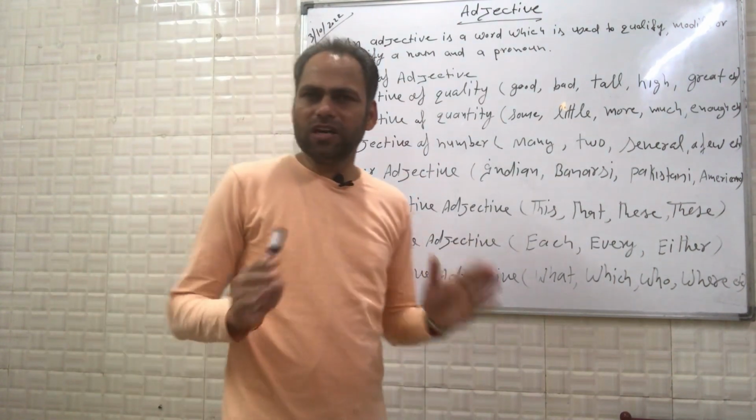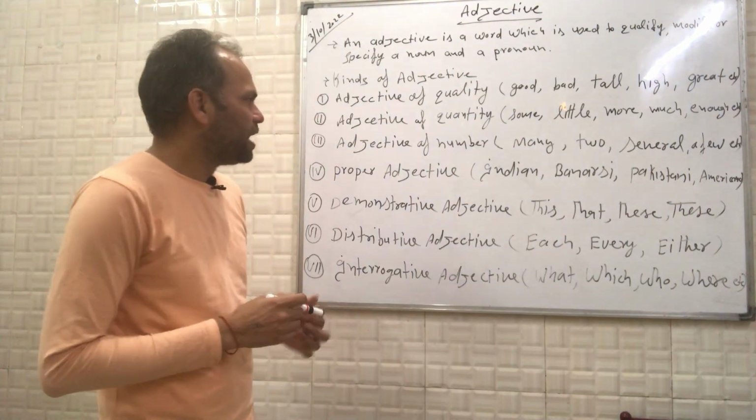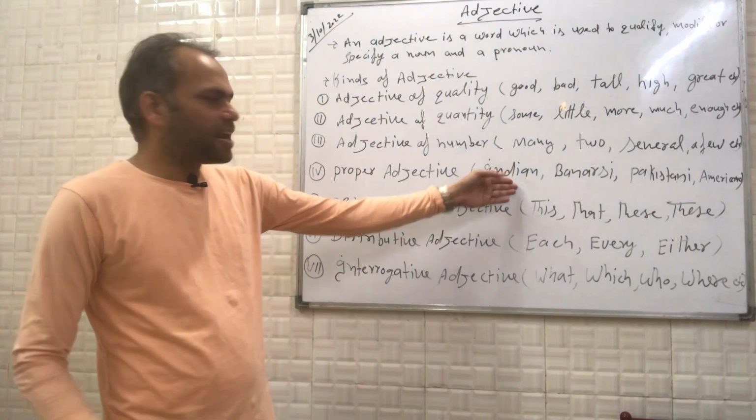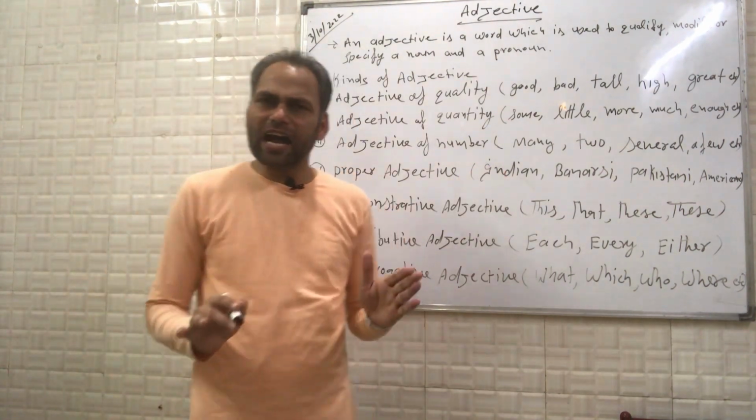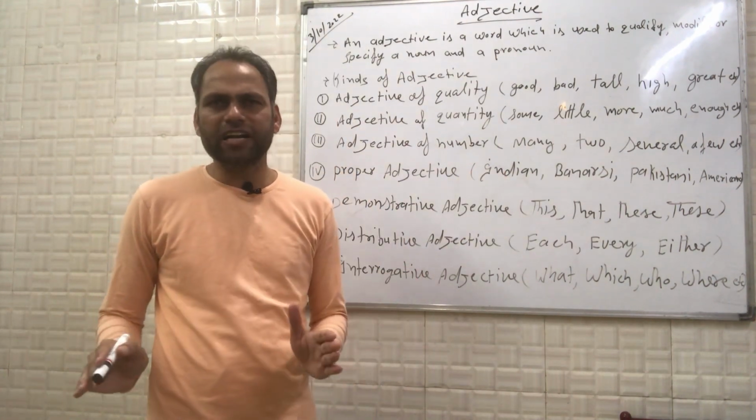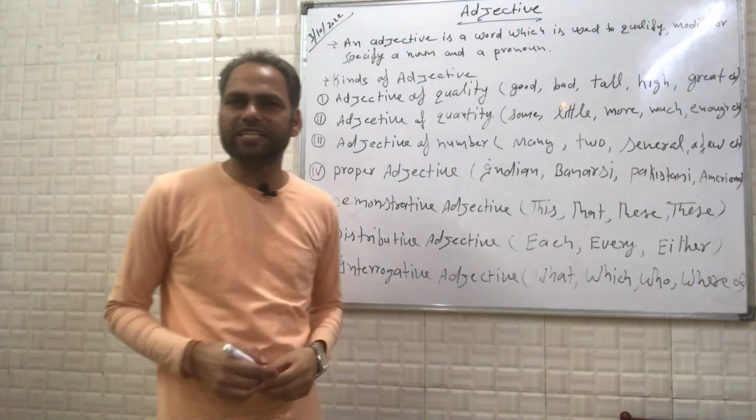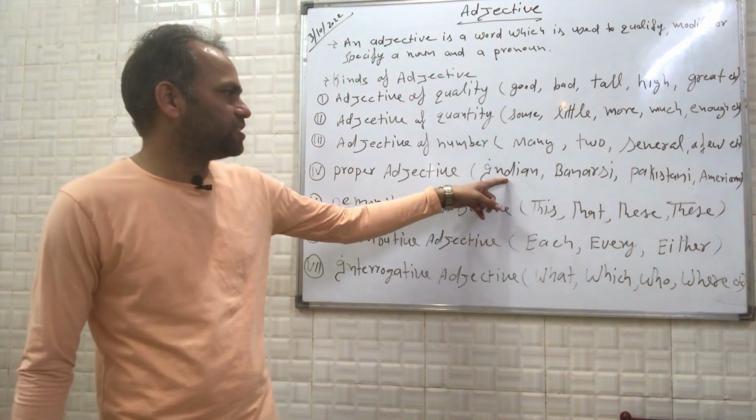As the word suggests in itself, a proper adjective. That means it's a proper adjective. For example, Indian. India is a noun, which is the name of a country. Now, Indian comes from India. The people who are residing there in India are called Indians.